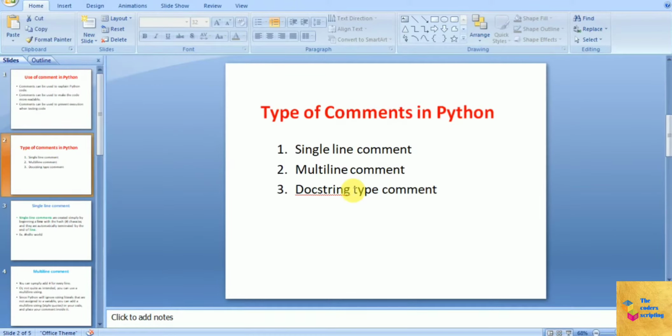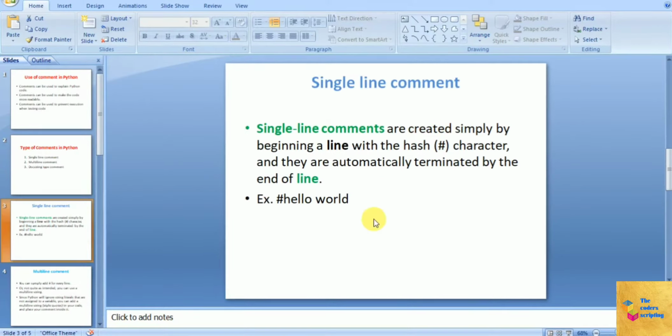So let's see the types of comments in Python. There are mainly three types of comments in Python, that is single line comment, multi-line comment and docstring type comment. So these all comments have different uses in the Python code. First is the single line comment. Single line comments are created simply by beginning a line with the hash character, and they are automatically terminated by the end of a line.